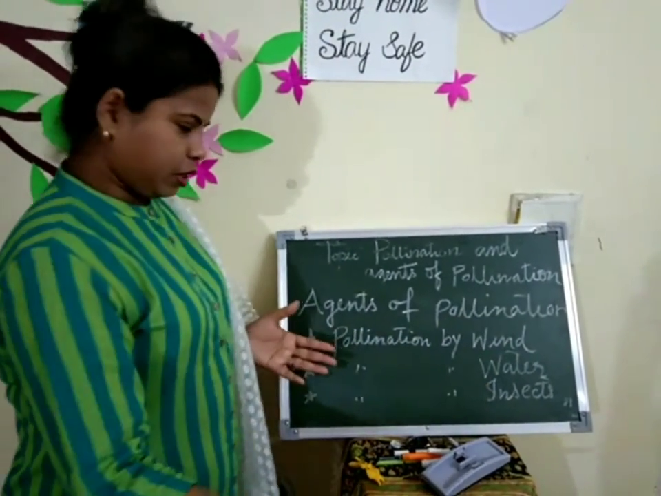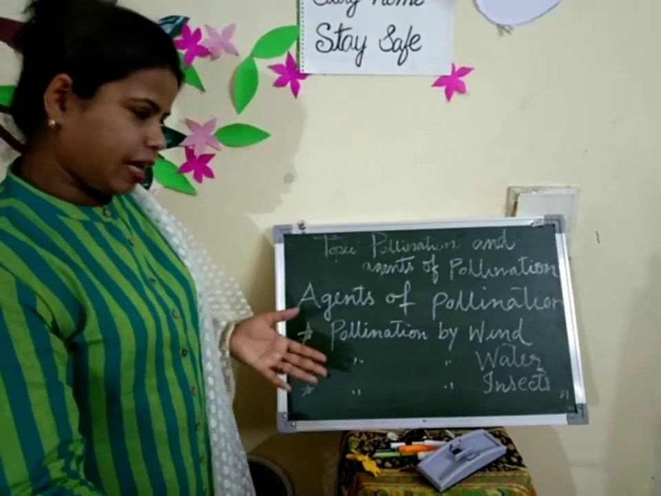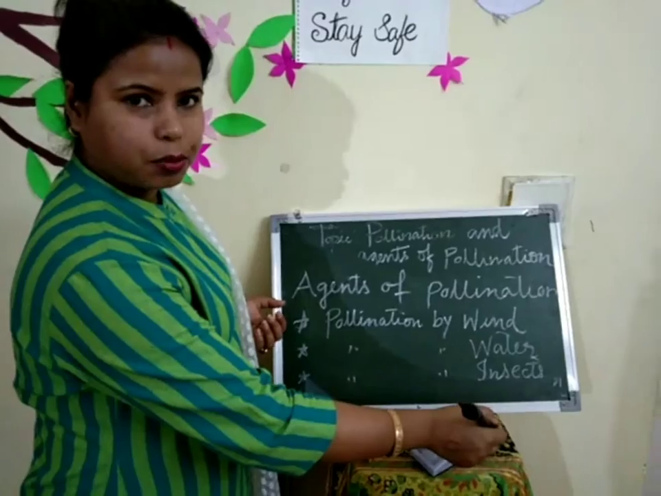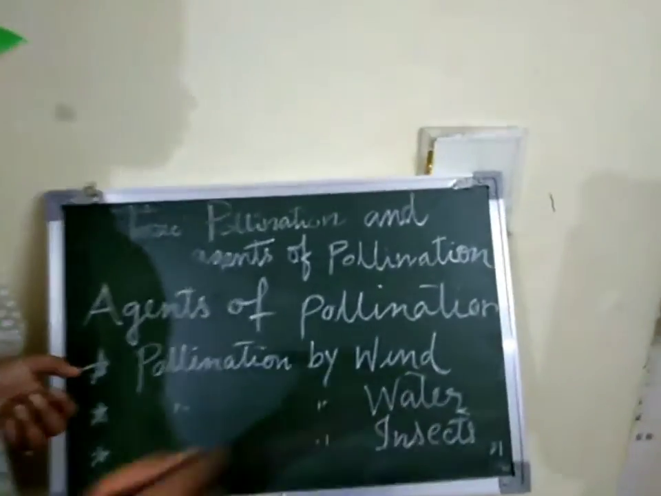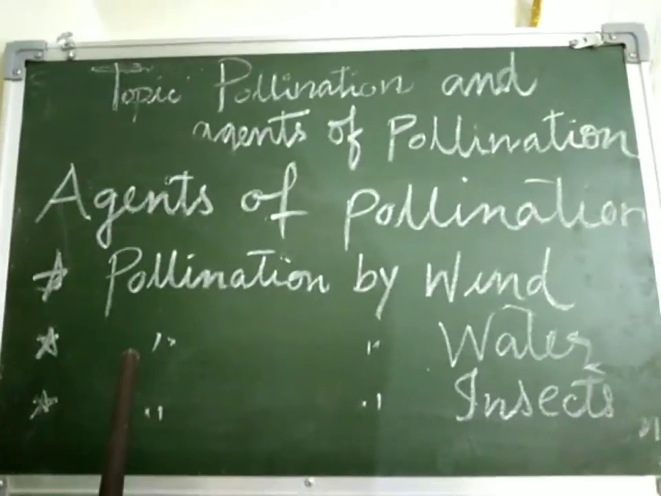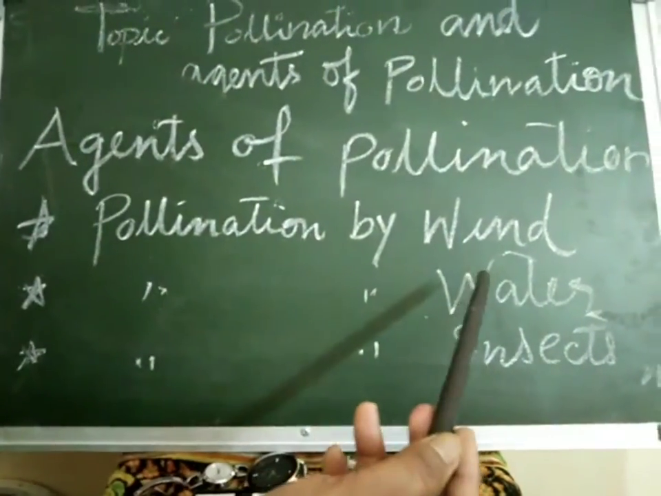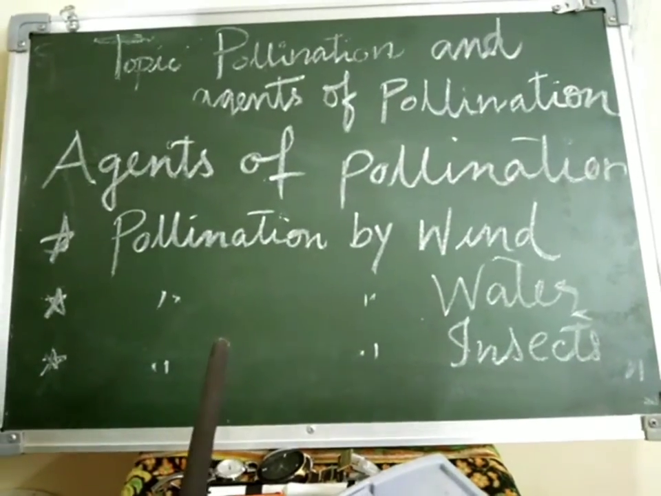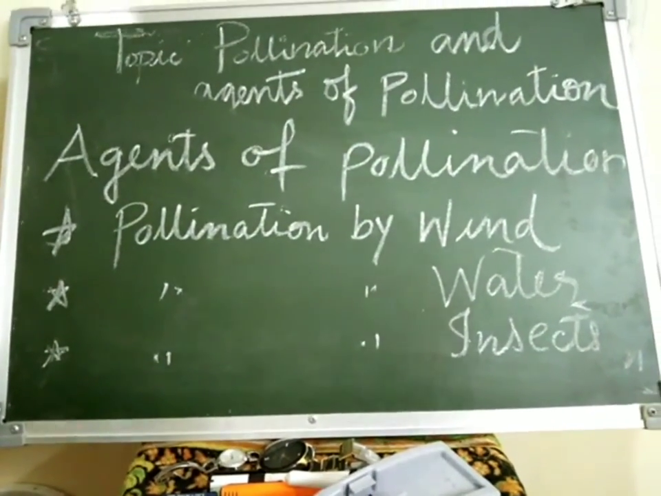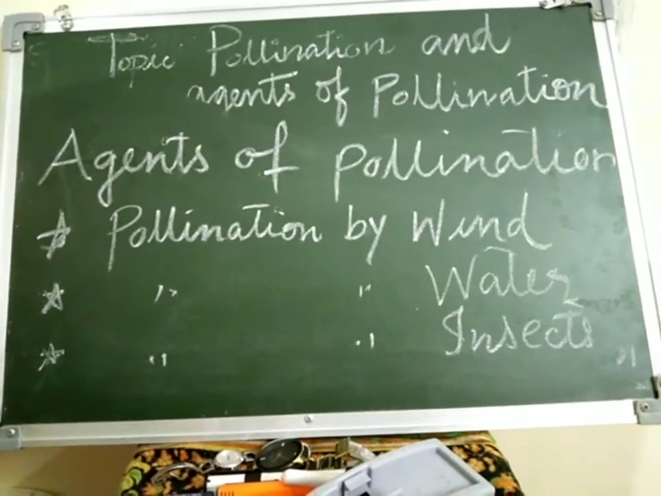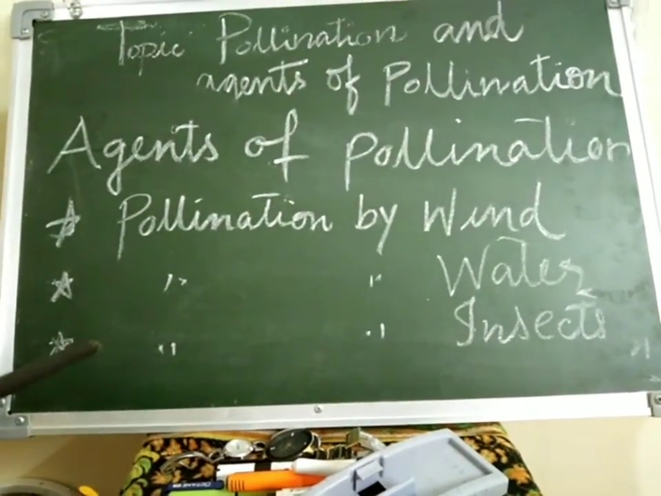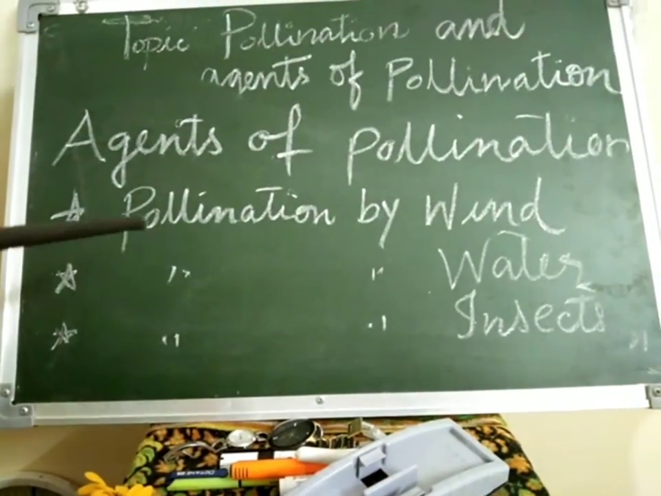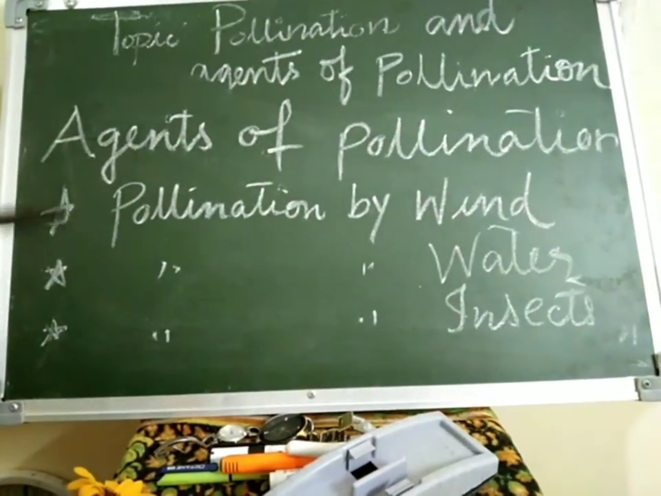Wind is an agent of pollination. And what will be the flower for wind pollination? You can note down all these points in your notebook. I'll explain one by one, right? For wind pollination, flowers are usually very small, stamens are long, pollen grains are light, and such plants have feathery stigma, right? Pollination takes place by wind in this kind of flowers.